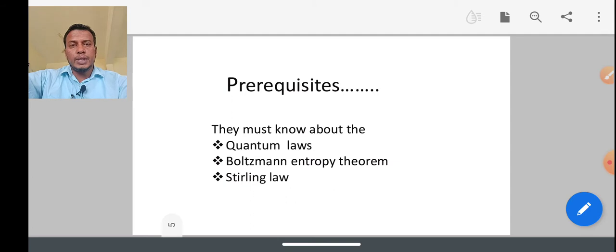And the Boltzmann entropy law: entropy means the disorder in the system, given by Boltzmann. That is why the Boltzmann entropy theorem is given as S equal to k log P. And the Stirling law gives the log of the factorial of some particles: log n_i factorial is equal to n_i log n_i minus n_i.